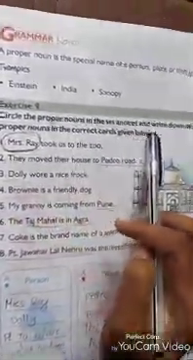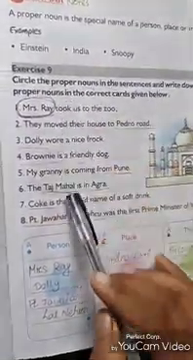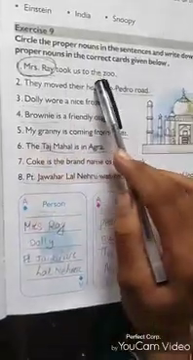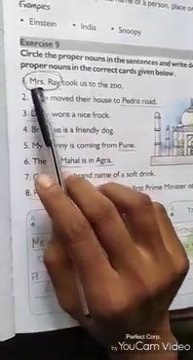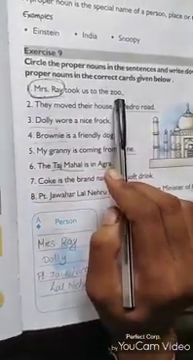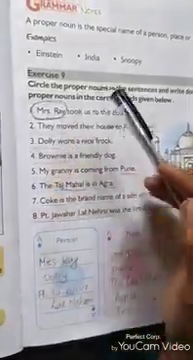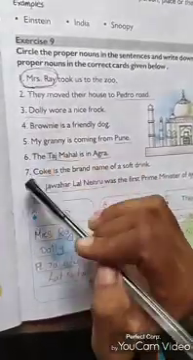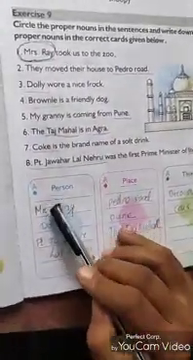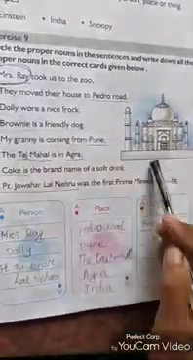Next, exercise 9. Circle the proper nouns in the sentence and write down all the proper nouns in the correct card given below. That means there are some sentences. You can read the sentence carefully and circle the proper noun. Number 1. Mrs. Rai took us to the zoo. Mrs. Rai is a proper noun, so I circle Mrs. Rai. You can do from number 2 to 8 and classify them in groups like persons, places, things. You can do it in your English grammar book.